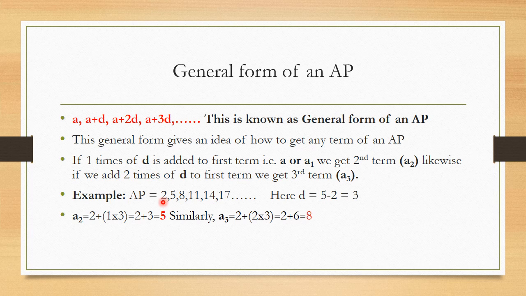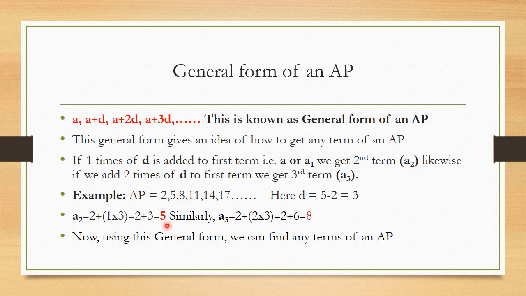Here the first term is 2 and the common difference is 3. So I am adding 1 times the common difference, that is 3, to the first term, that is 2. So 2 plus 3, I am going to get the answer as 5. That is going to be my second term, you can see in this example.